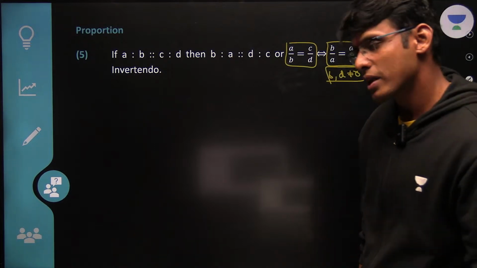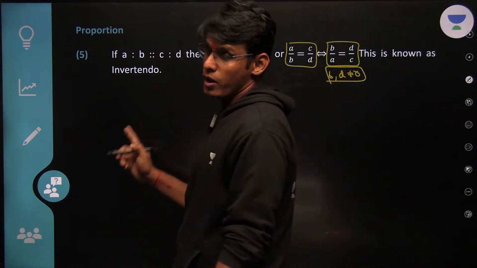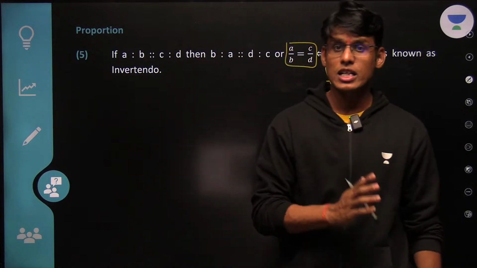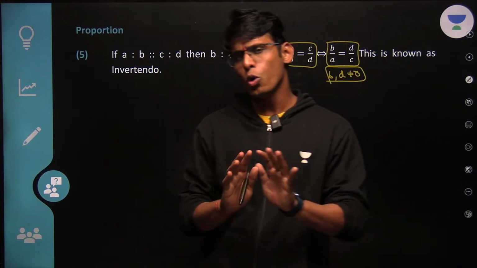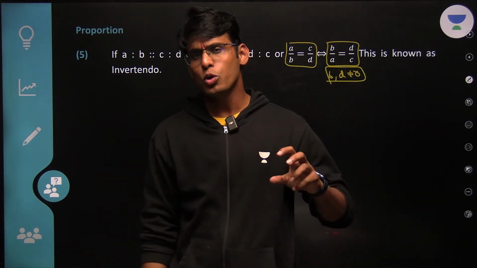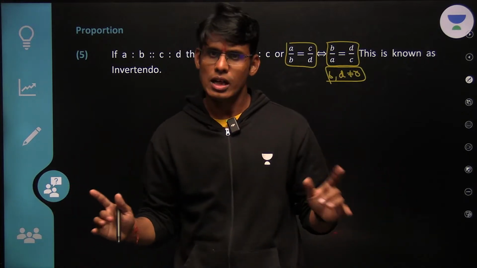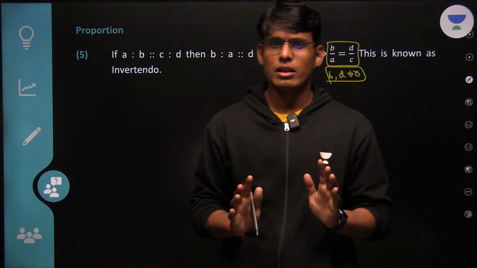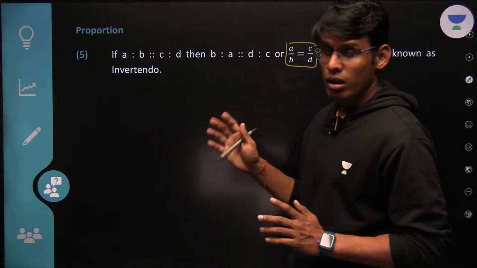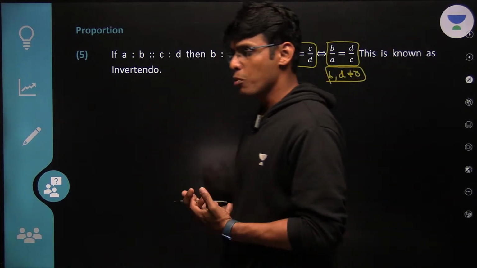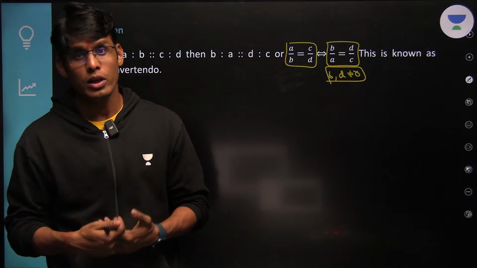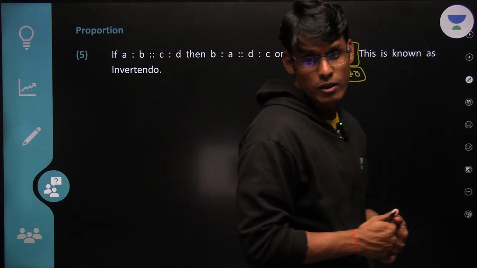No, these properties are not at all important. This property is important, whatever are the properties of proportion. In ratio, only this thing is important: how to divide a particular whole into a certain ratio. I agree. But in proportion, there are certain properties which are very important. Invertendo is important, componendo is important, dividendo is important, right?